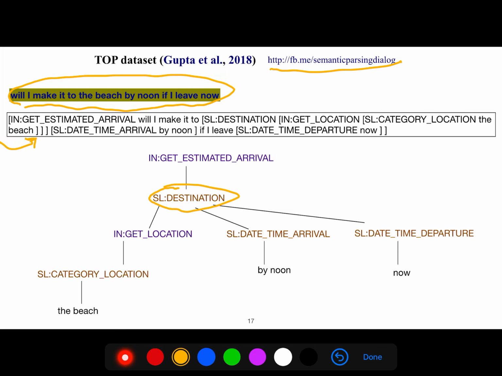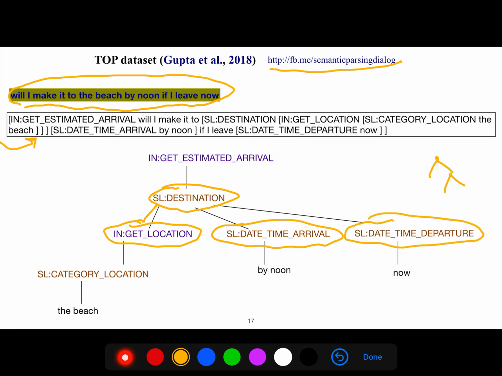This is a slot, but a slot could be an intent for a higher level. So it's hierarchical. That's why the name of this article suggests. So this is the location, and this is the date time arrival. And look, it doesn't work like Chomsky that every parent has only 2 children. But here you see that sometimes you have 3 children. No problem, we can still use it.